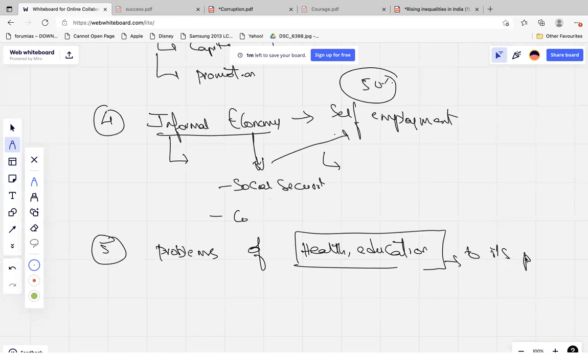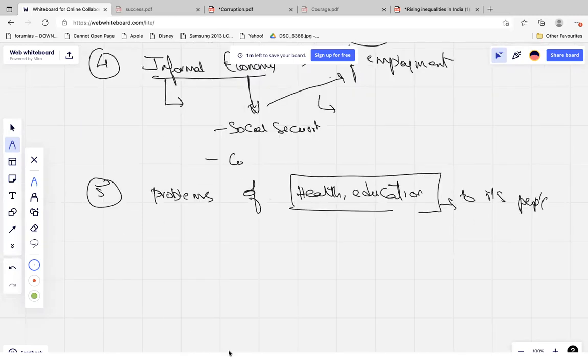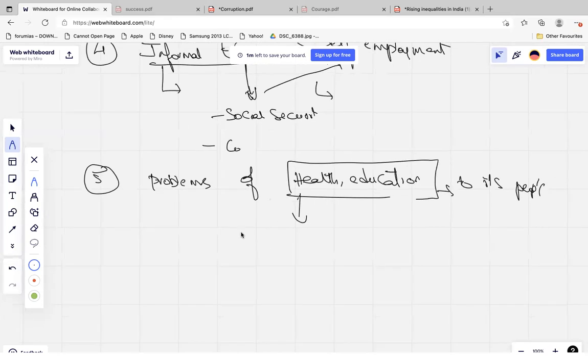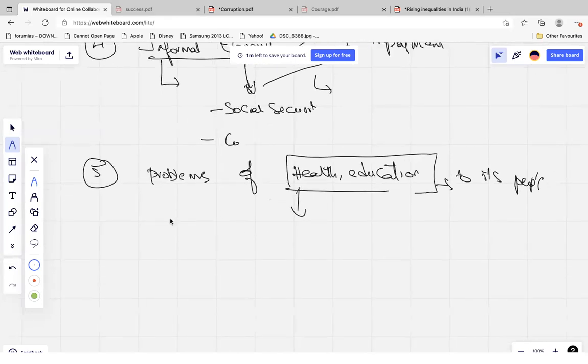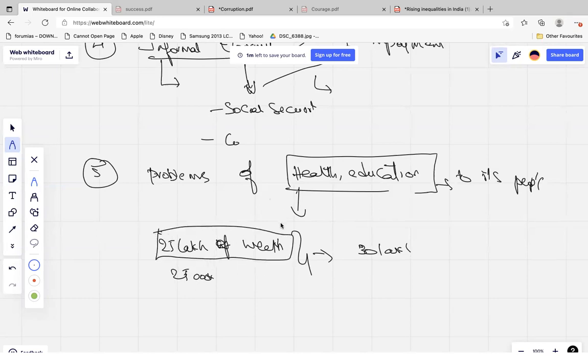Right now, what is happening with this? If education and health are not being provided by the government, now the people have to spend a lot of money on this. Let's say you are a person who has some 25 lakhs of wealth in your savings, and your income is somewhere around 25,000. Let's assume this. Now you got sick and bedridden, and you have been diagnosed that you need a surgery which costs 30 lakhs, and you are bedridden for 1 year. Now see, suddenly 25 lakhs is a good amount of wealth. Now due to health issues, you have to spend an additional 5 lakhs.